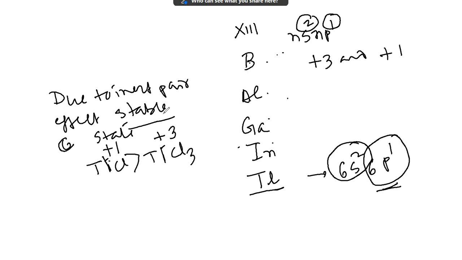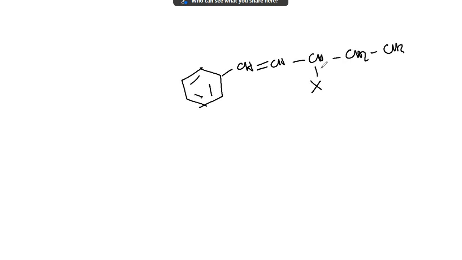Okay, now look, a compound is given. In this case, substitution takes place on a carbon next to a double bonded carbon.